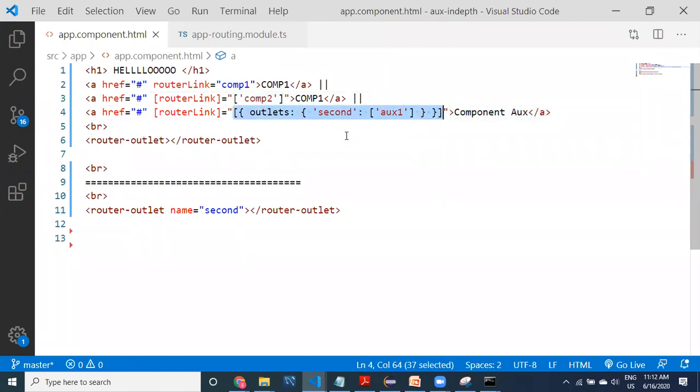See here, guys, this square brackets syntax is provided to make it easy to provide values which involve complexity. Let us look at it. This is router link. It contains what? Outlets. And what is this? These are the flower brackets that you have taken.